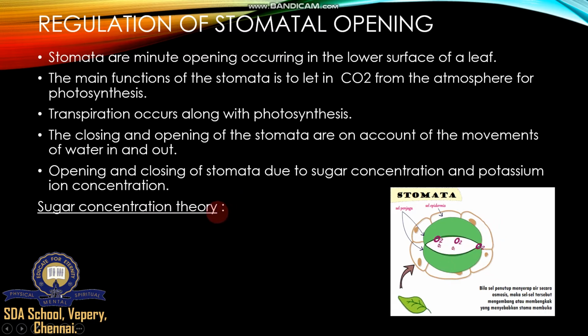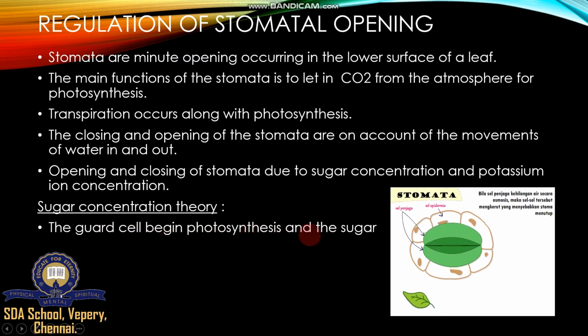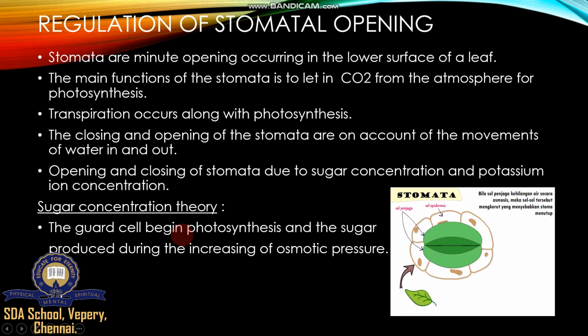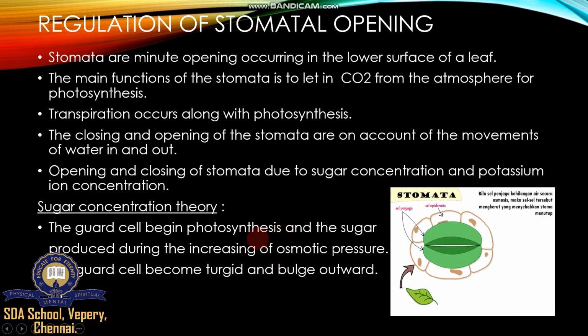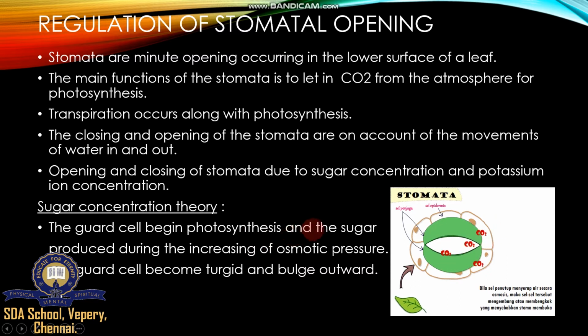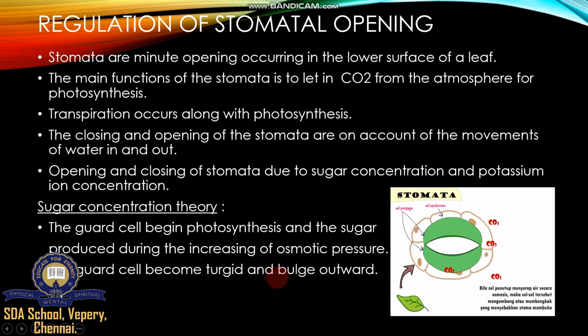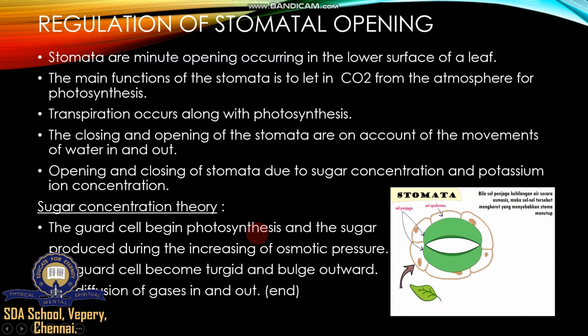In ancient times, scientists explained the sugar concentration theory. The guard cell begins photosynthesis, and the sugar produced increases the osmotic pressure. Whenever osmotic pressure increases because more sugar is produced, the stomata will open. The guard cell becomes turgid and bulges outward. During photosynthesis more sugar is produced, and this sugar enters the guard cell with the help of osmotic pressure, and immediately the guard cell becomes turgid. Turgid means swells up. Then gases diffuse in and out. So this is one of the simple processes.